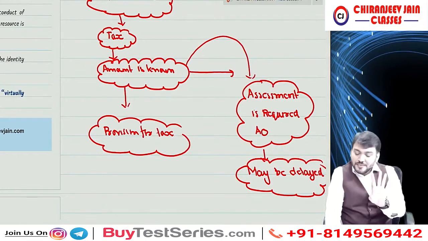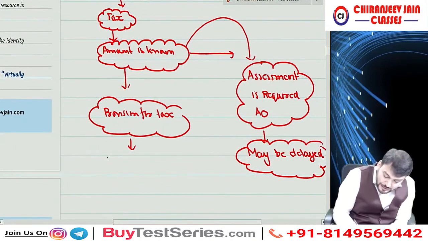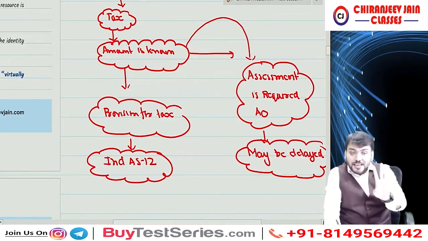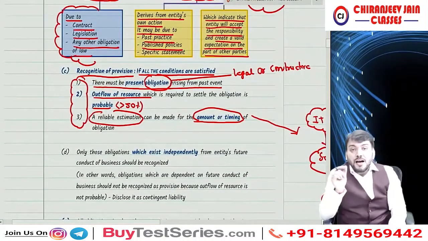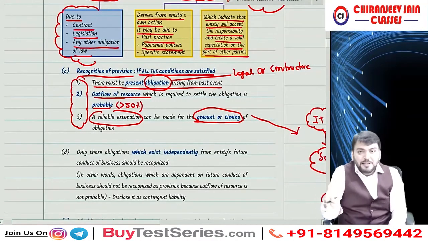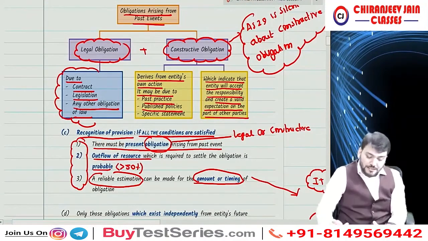Uncertain timing? Yes, sir. However, this provision for tax is not covered under Ind AS 37. It will be covered under Ind AS 12. It is specifically excluded from the scope of Ind AS 37. Understood this point? I have just given one example. So either the amount is uncertain or the timing is uncertain. Have you understood this point? Recognition of provision? Yes, sir.